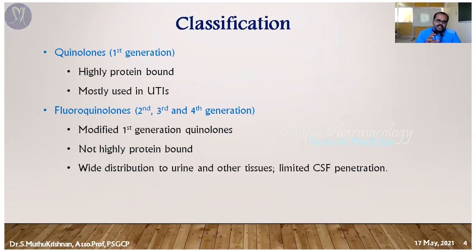They are not highly protein bound in nature, so they are not only used for UTI; apart from UTI, they are also used for some other infections. They are widely distributed to urine, and apart from UTI cases, they are also distributed to some specific tissues, and even enter into CSF, but only to a very limited extent.